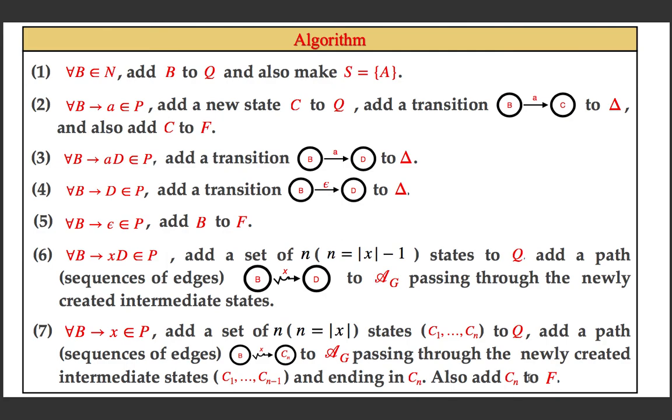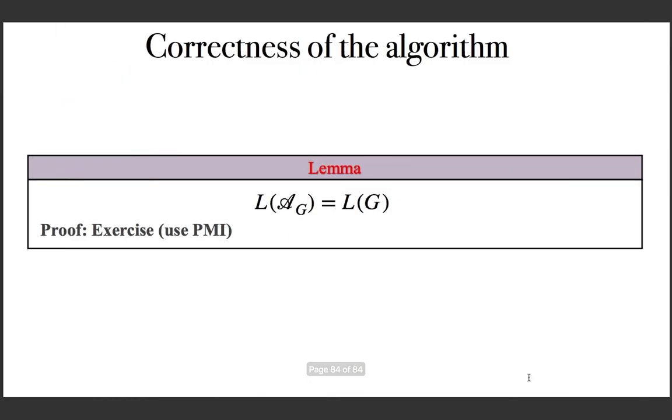And I hope you followed. Otherwise, please watch it again and try to understand it with the help of an example production in the corresponding step. And with this, we are moving to the last slide of this lecture, where we are claiming that the language generated by the constructed NFA is exactly the language represented by the given right linear grammar.